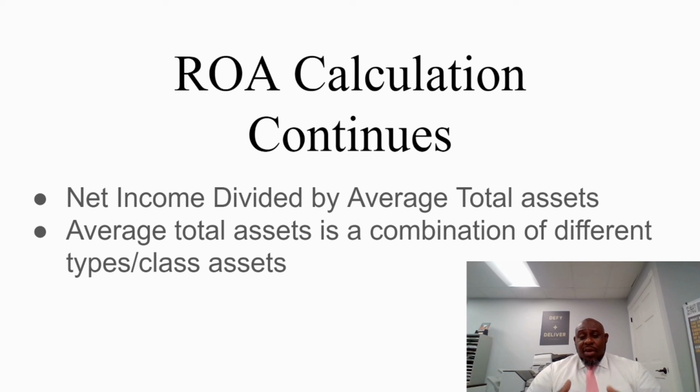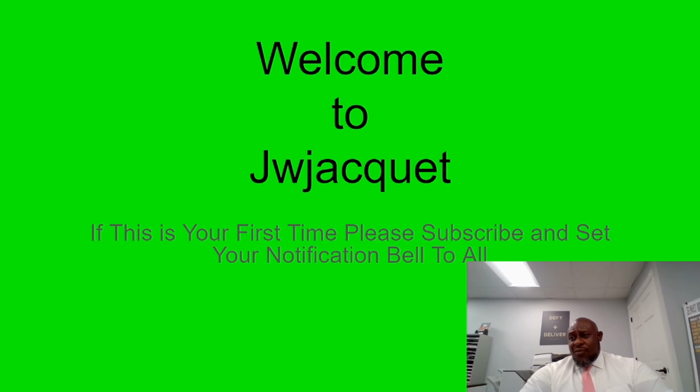And then from that, you're going to have net income. With your net income, you're going to take the same classes of assets and put them together, and take the average of that total combined assets. As I mentioned, there are different types and different classes of assets. You need to keep them within the same types, within the same grade. All right. Once you do that, that's going to give you your true percentage of the returns on that asset. That's what I have for you guys today.